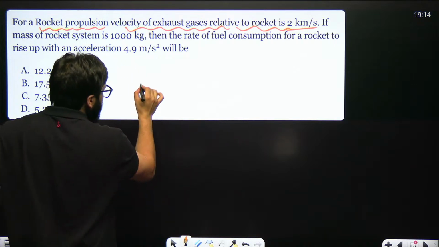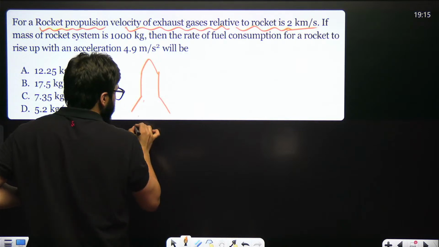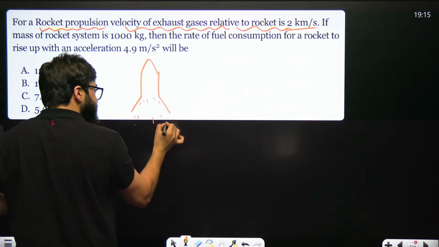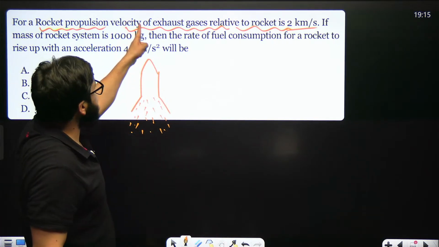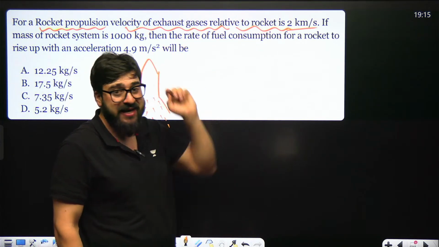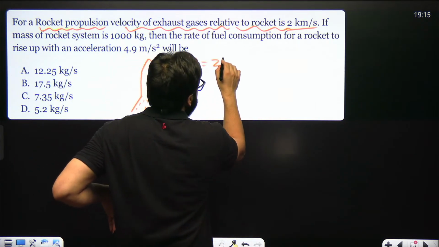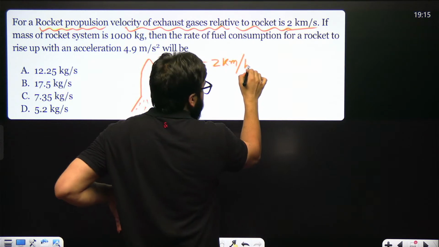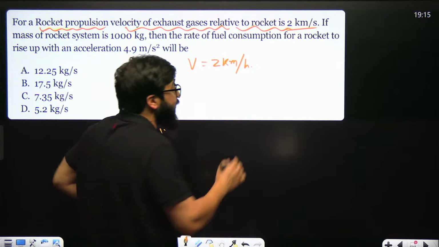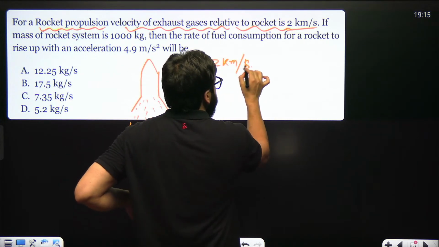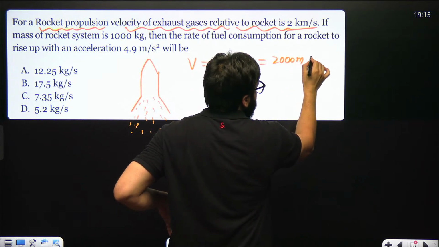Say I have got a rocket over here. These are the exhaust gases. These gases are burning over here. It says that the velocity of the exhaust gases is given as 2 kilometer per second. 1 kilometer is 1000 meters, so 2 into 1000 becomes 2000. So that is 2000 meter per second.